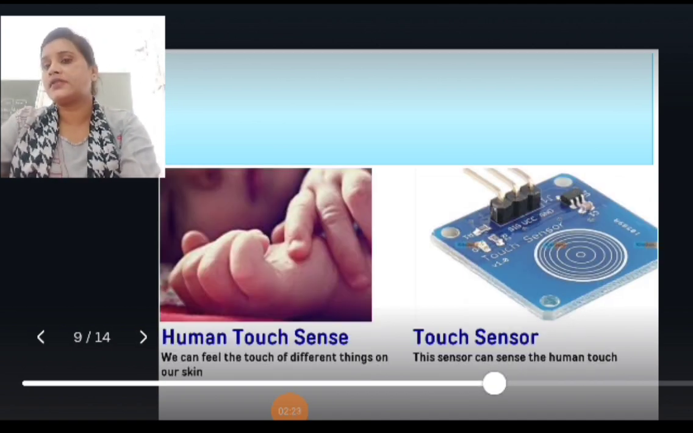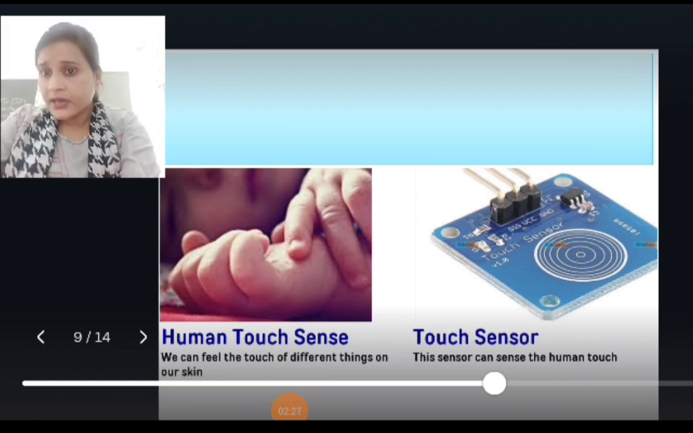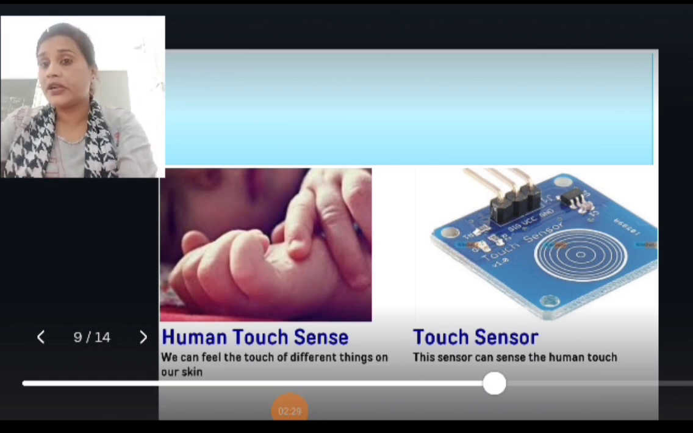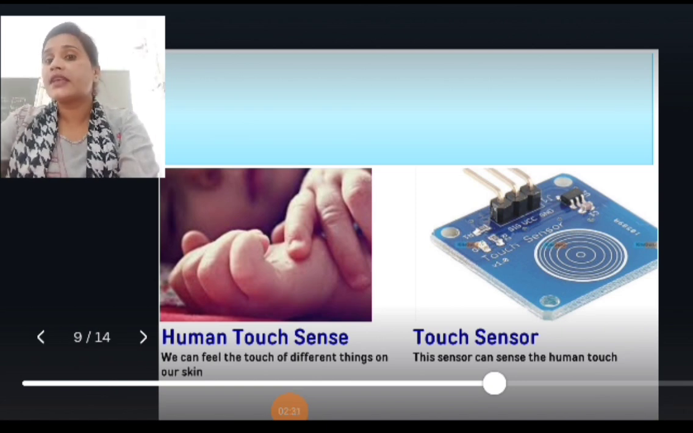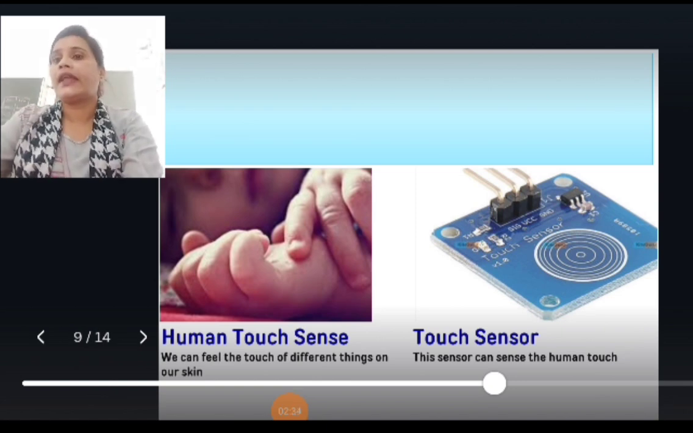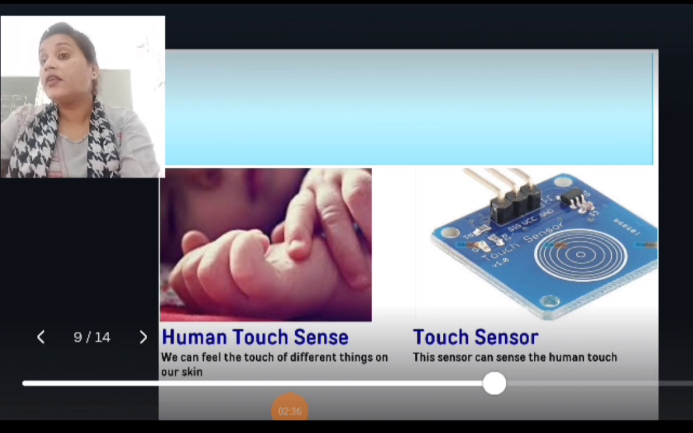Next one is the human touch sensor. We can feel the touch of different things on our skin. The touch sensor is an example of a human touch sensor. These sensors can sense human touch. An example of a touch sensor is the one used in our mobile.